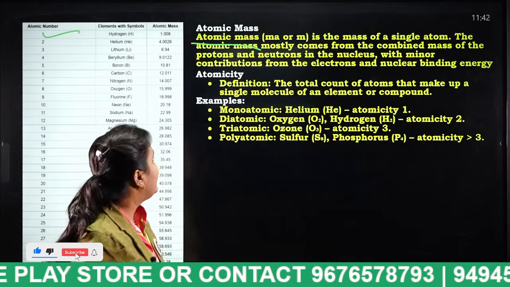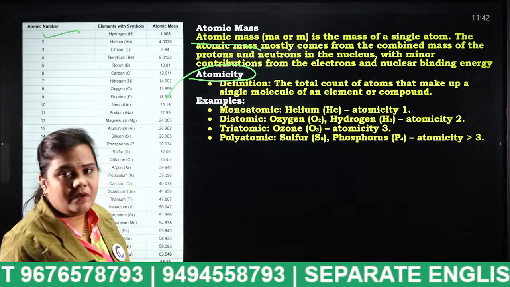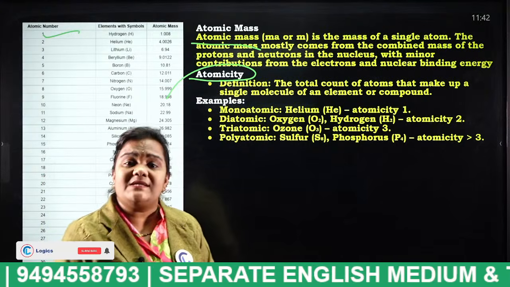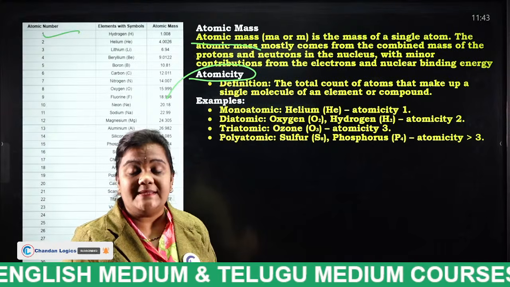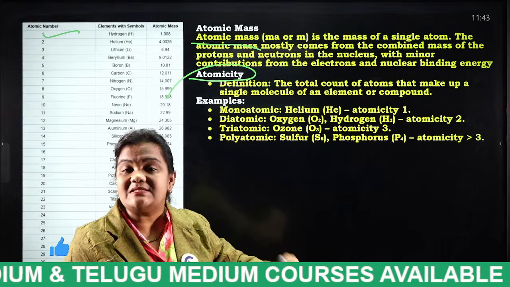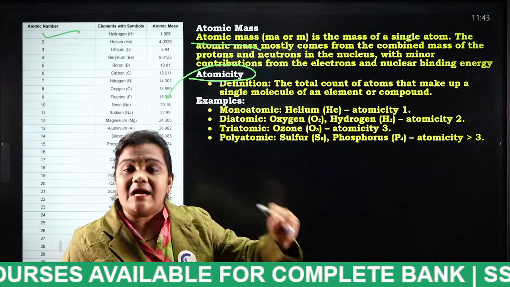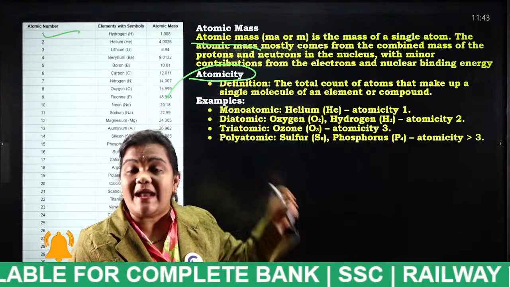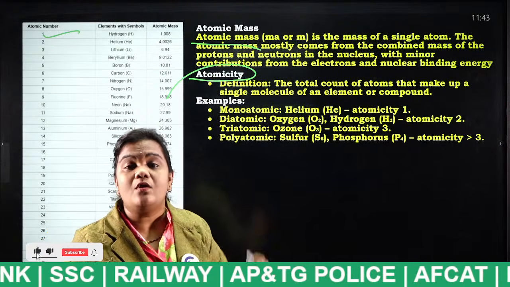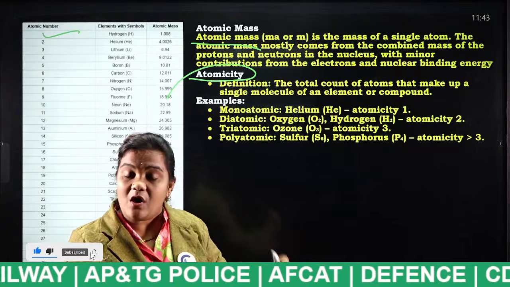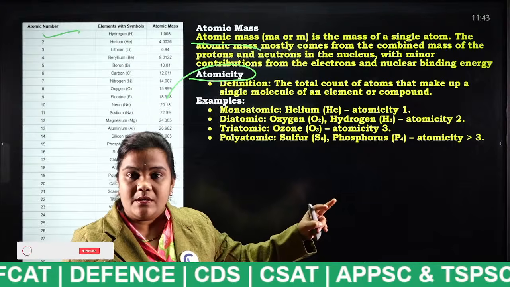Okay. Next, atomicity. What is atomicity? For example, oxygen. Why do we write oxygen as O2? Because an oxygen molecule consists of 2 atoms of oxygen, and that particular property is known as what? Atomicity. So the atomicity of oxygen is 2, O2, because oxygen consists of 2 atoms.